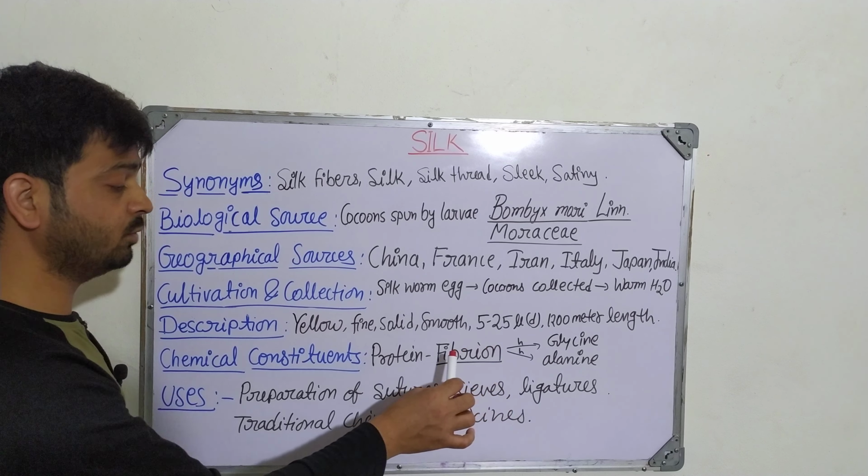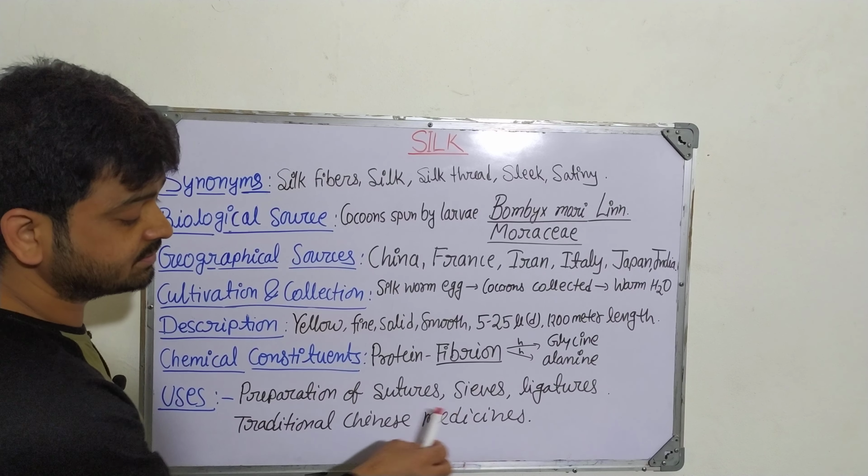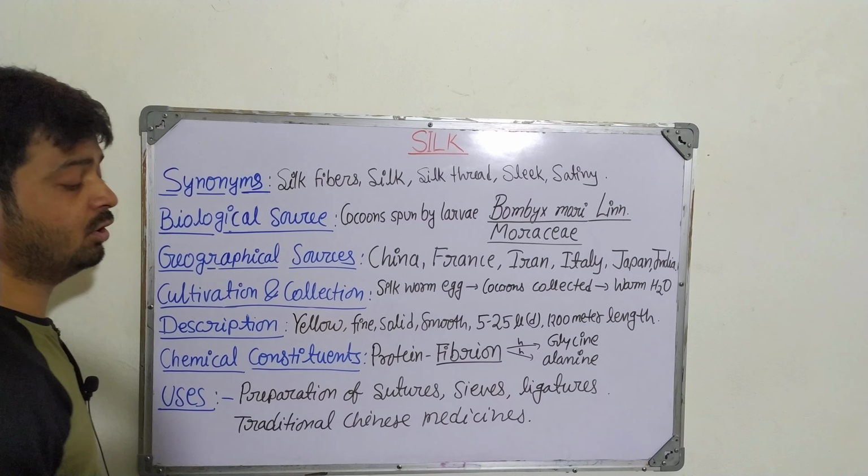Coming to the uses, what are the different applications of silk fibers? They are used in the preparation of sutures and sieves, which are used in pharmaceutics labs for filtration, right? Then ligatures are also used in surgery, and the traditional Chinese system of medicine also gives it a medicinal role, right? Since silk has good commercial value and contributes to the economic development of countries, silk industries have different types of silk saris and silk cloths, which are very famous. So that's why these threads become very important among animal fibers.